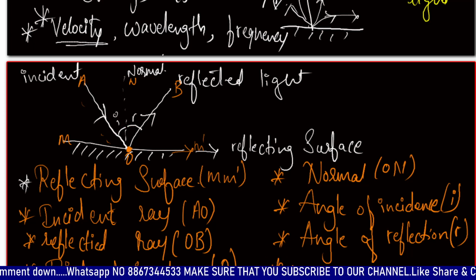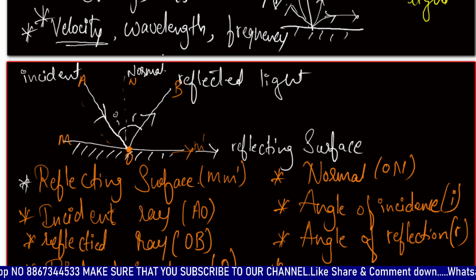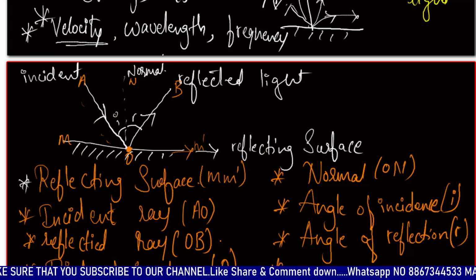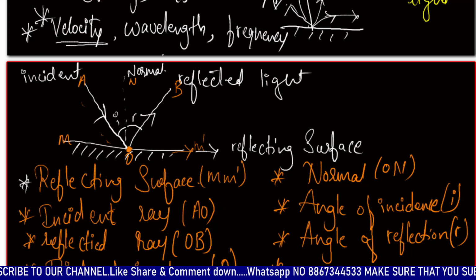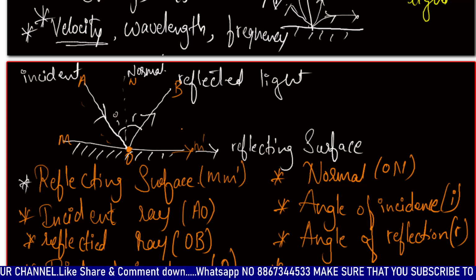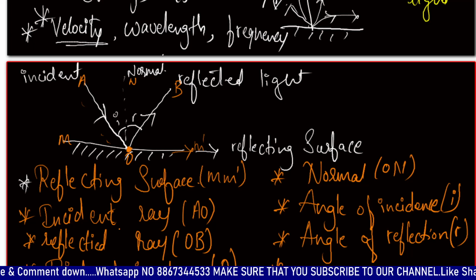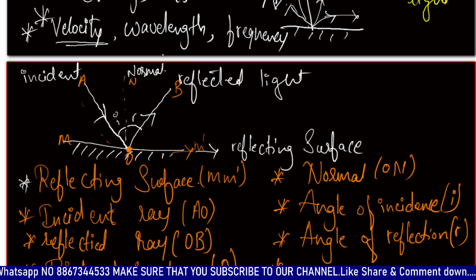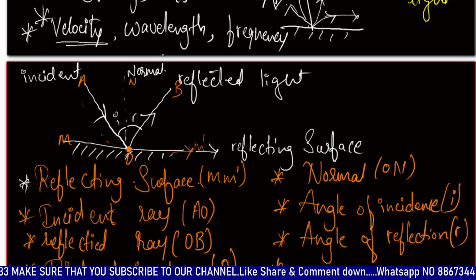Okay, done. These are the 7 terms to be noted down when it comes to reflection of light. These are the basic terms you should know: what is the reflecting surface, what is the reflected ray, what is the incident ray, what is the point of incidence and where does it lie, and what is the normal and where does it touch.